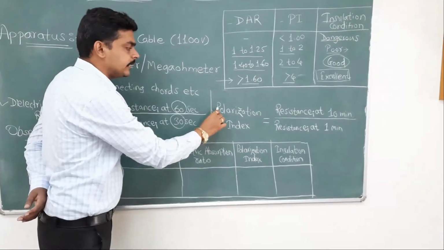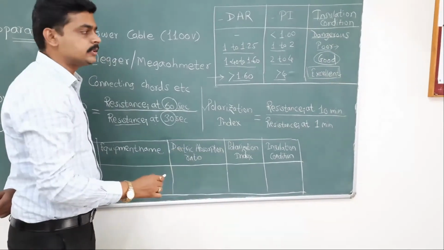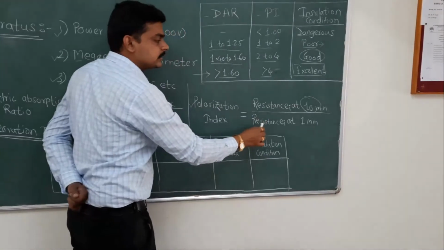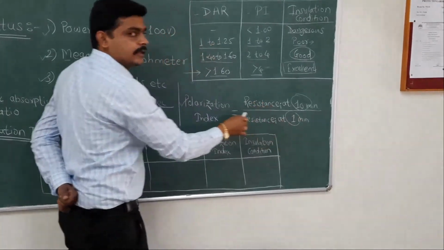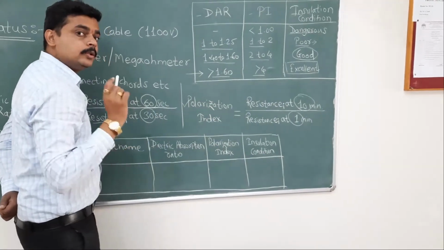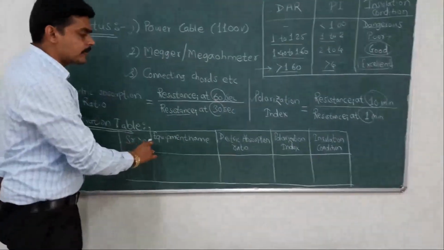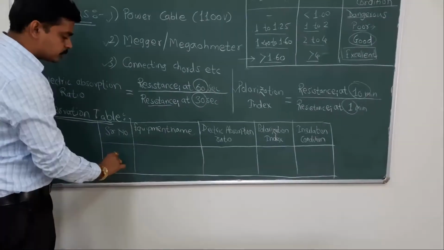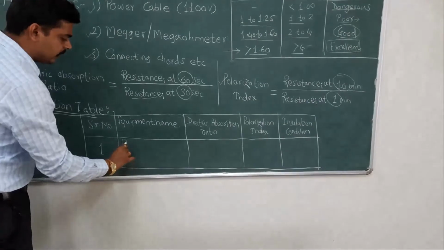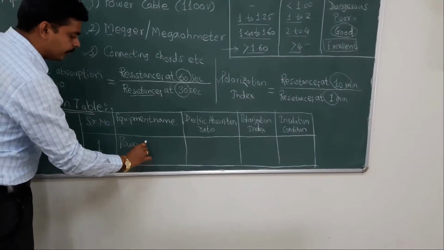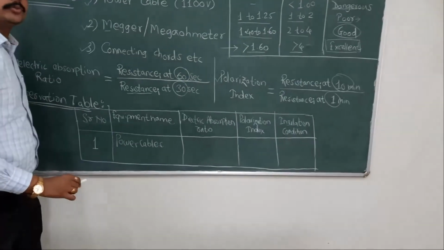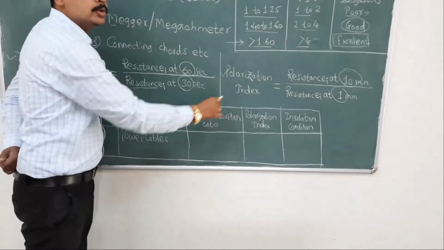The polarization index is the ratio of insulation resistance at 10 minutes to the insulation resistance at 1 minute. If we take the ratio of these two quantities, we will get the polarization index. The observation table gives us the information about the equipment. We are interested in serial number 1. The equipment name is our power cable, so we put that in as the equipment name. And after that we are interested in the dielectric absorption ratio, polarization index and insulation resistance.